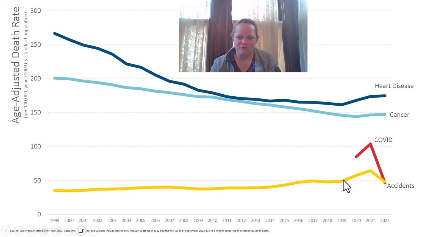As I've mentioned before, this drop that we see in the provisional for 2022, while it's real for COVID, it's not real for external causes of death like accidents, homicides, and suicides, due to censored data. So we'll be coming back to that. I'm waiting for, unfortunately, June data updates to get a better feel for where that's going to land. So, later.